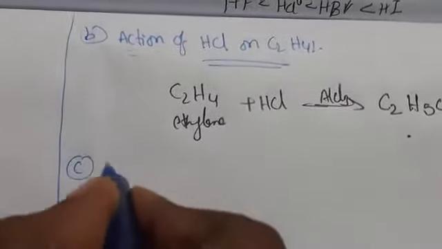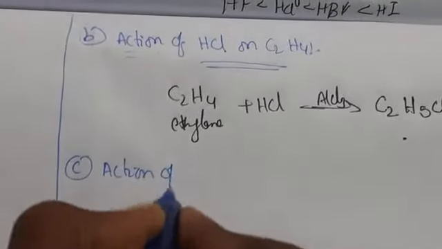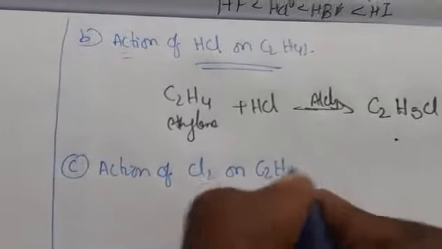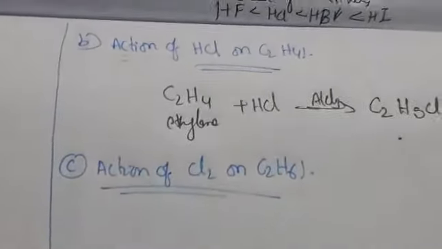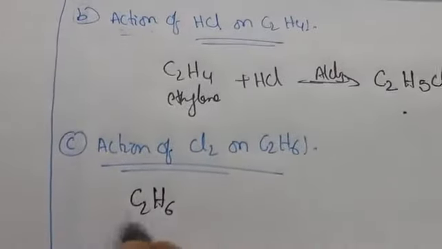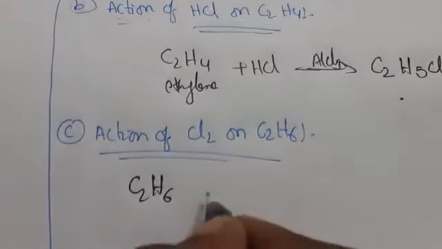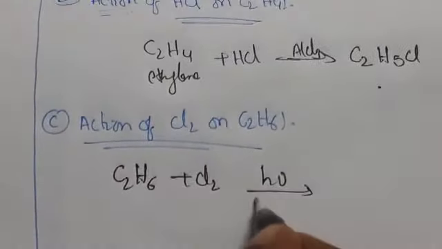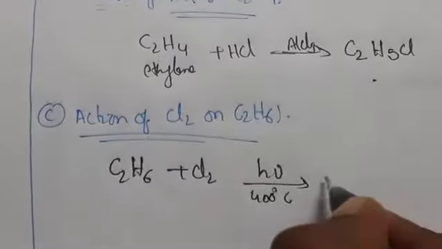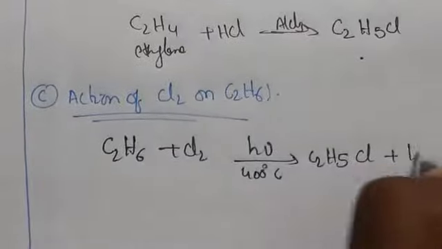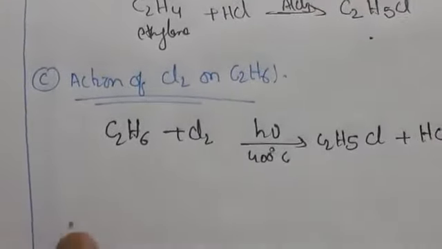So next, what can we prepare? Action of Cl2 on C2H6, ethane. What is it going to give here? In the laboratory process, when the alkane is taken in large excess, in the presence of Cl2 and light at 400 degrees centigrade, it gives C2H5Cl plus HCl.